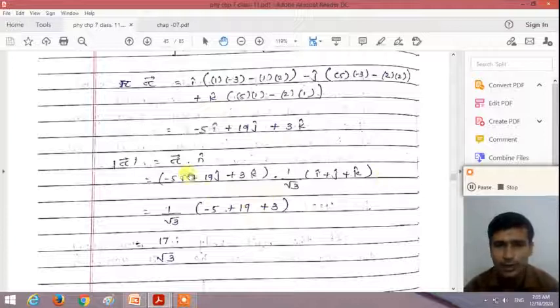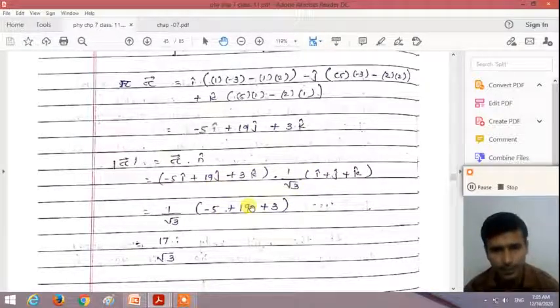How can we add these vector components? Only add the i with i. So minus 5 into 1 gives minus 5, 19 into 1 gives plus 19, 3 into 1 gives 3. If you solve, we get 17 by root 3 newton meter, right?